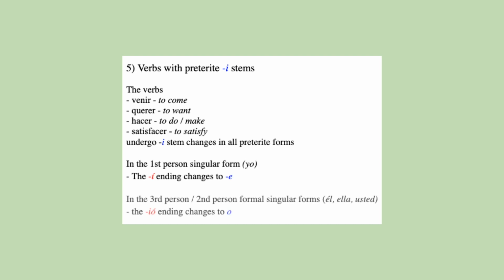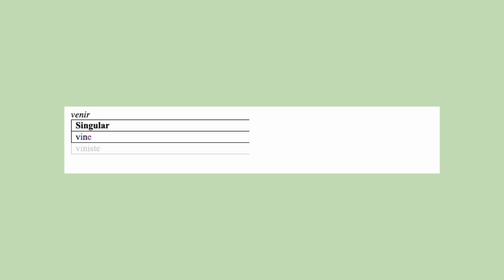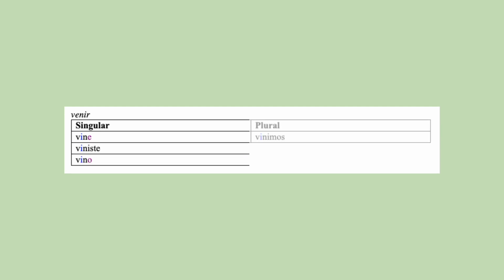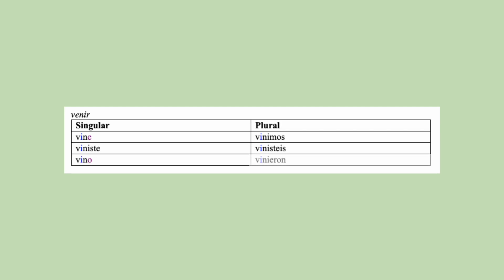For verbs with preterite I stems, reñir, querer, hacer, and satisfacer, their first-person singular form also ends in e, and their third-person singular form also ends in o. Vine, viniste, vino, vinimos, vinisteis, vinieron.